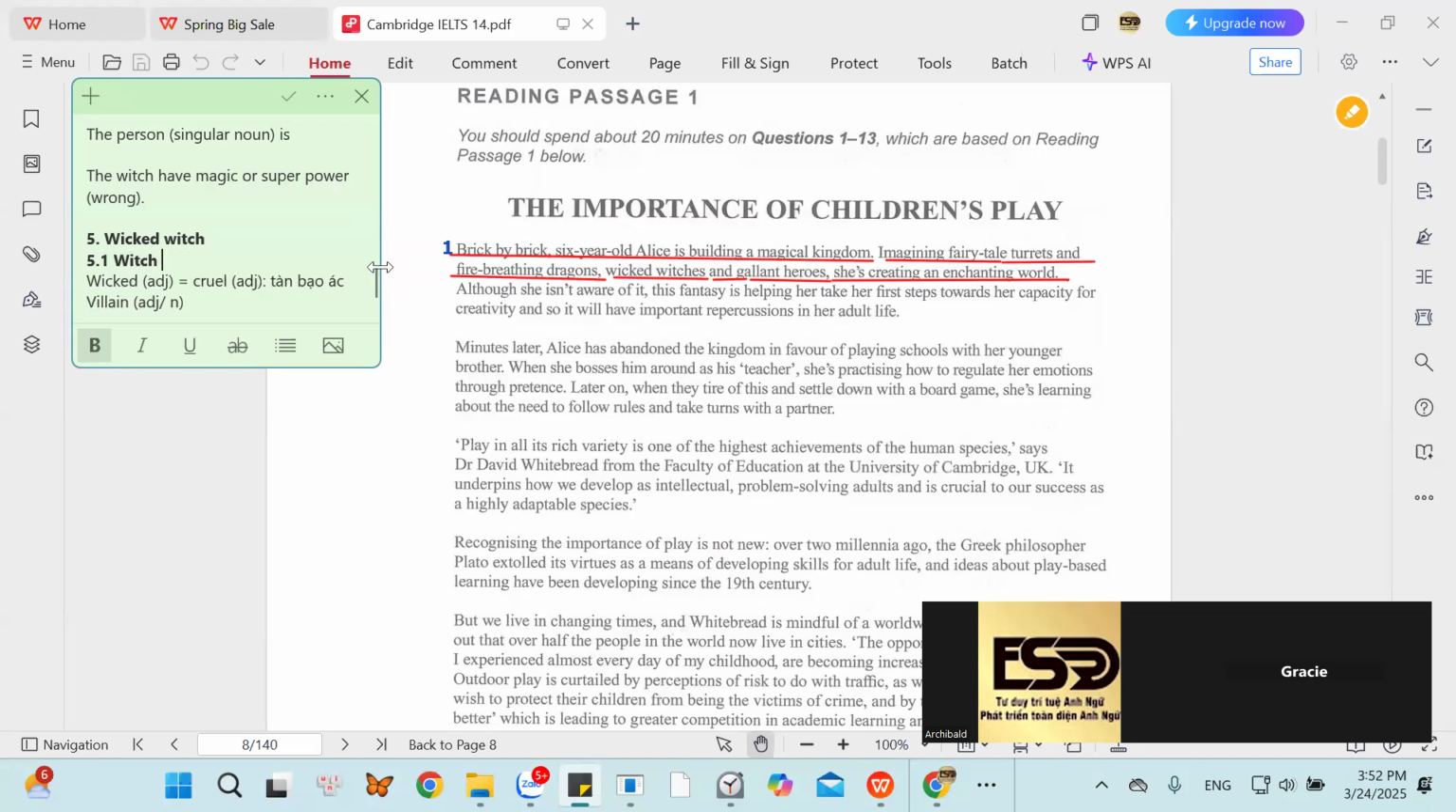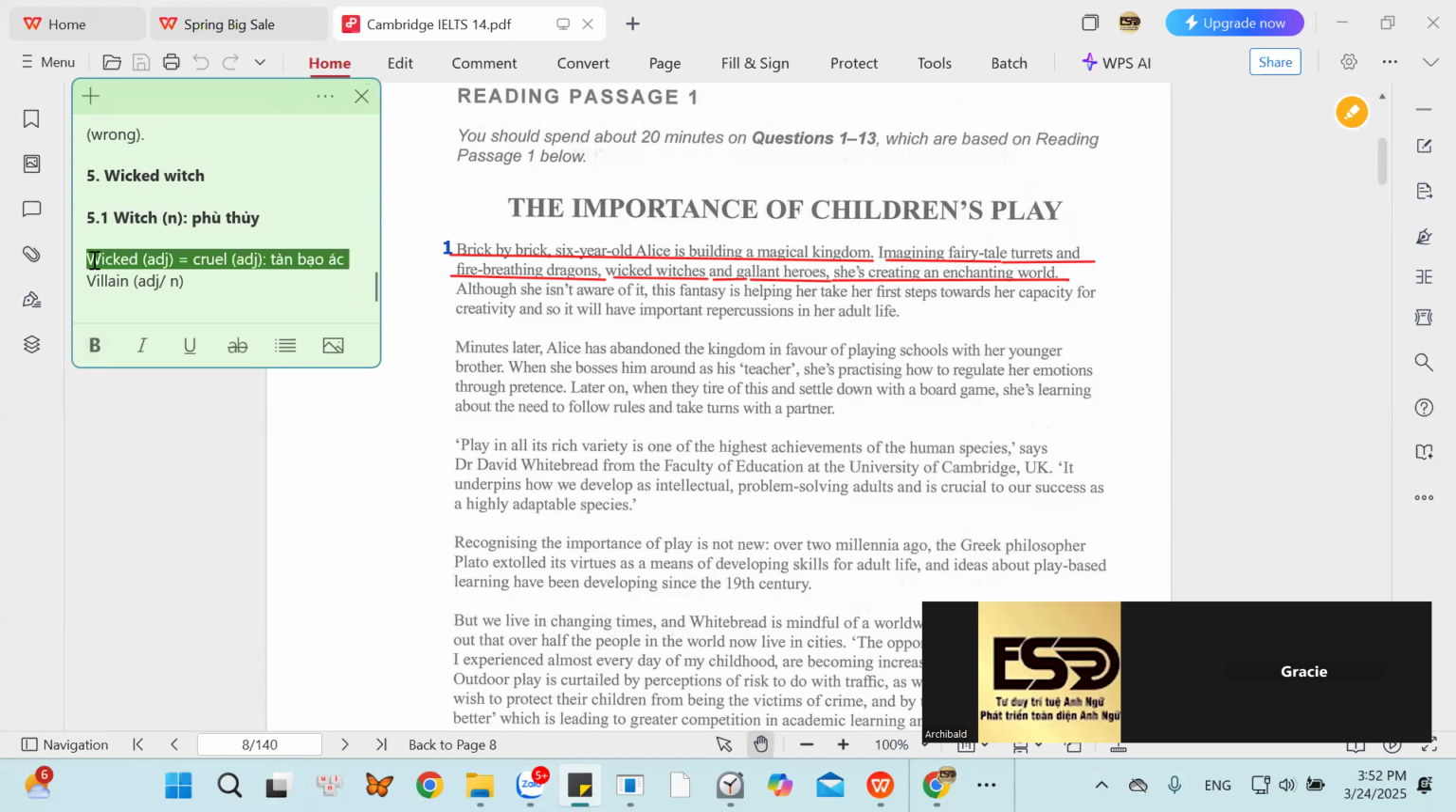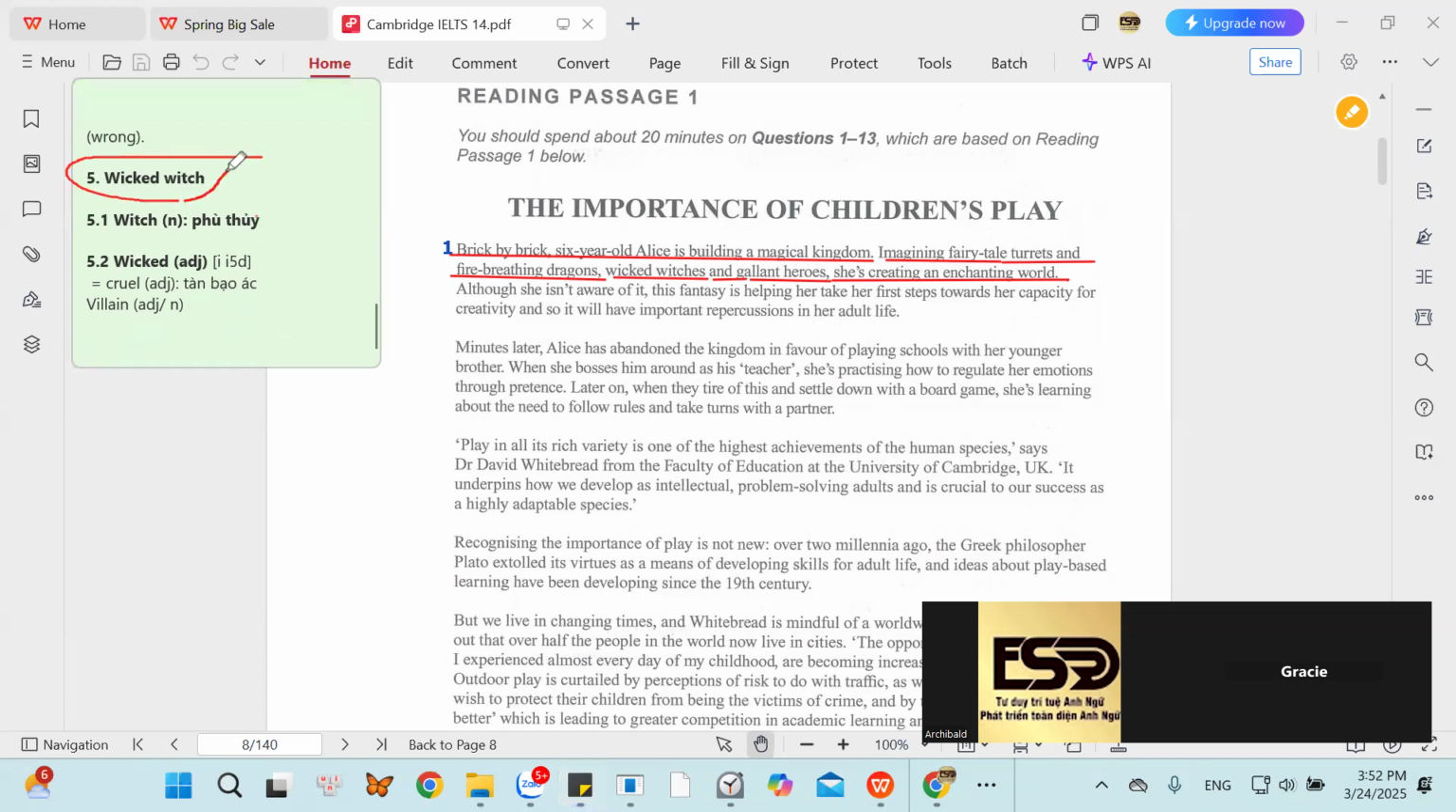Witch, that is ch. Đây là danh từ. Đây là phù thủy. Và từ này đọc sao? Nó có âm ch ở đây đọc là which. Còn nếu muốn đọc từ wicked thì đọc là we và kệt luôn, chứ không có phải là weak. Thì trong từ điển nó quy định là như thế. Bây giờ đây đọc là wicked, alright, wicked.